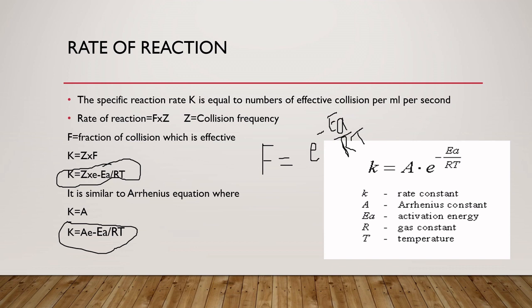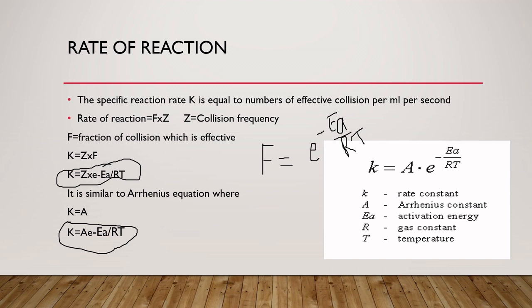For most reactions, the rate of reaction becomes nearly double or even more for a 10-degree rise of temperature. The effect of temperature is usually expressed in terms of the temperature coefficient. So what is the temperature coefficient? It is the rate constant at T plus 10 degrees upon the rate constant at T degrees, 298 Kelvin.